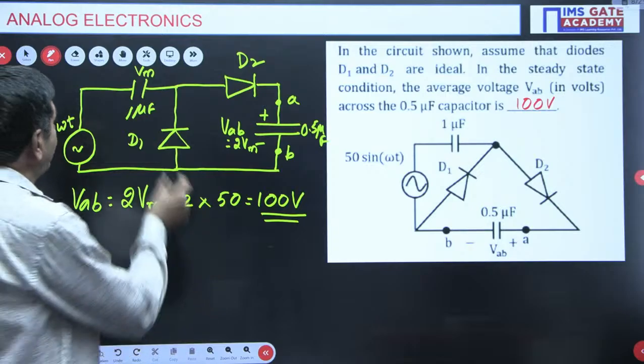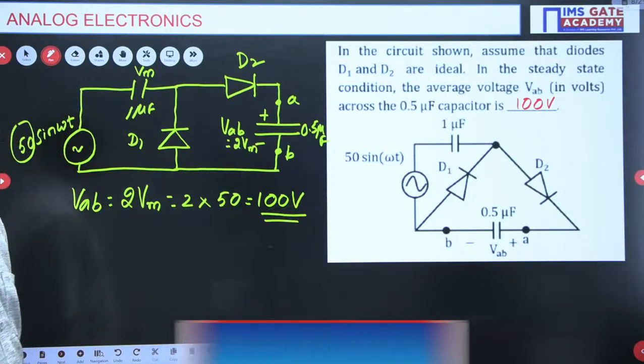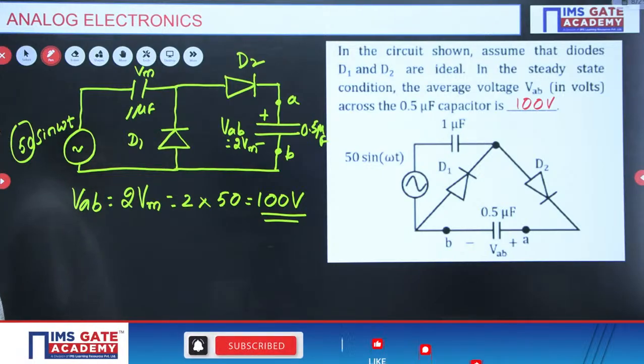I think this method was followed. 2 Vm is possible; mostly we get 2 Vm from clamping circuits. Understand now. But if the students are willing to do it by one more method, you can try. I will just give the idea.